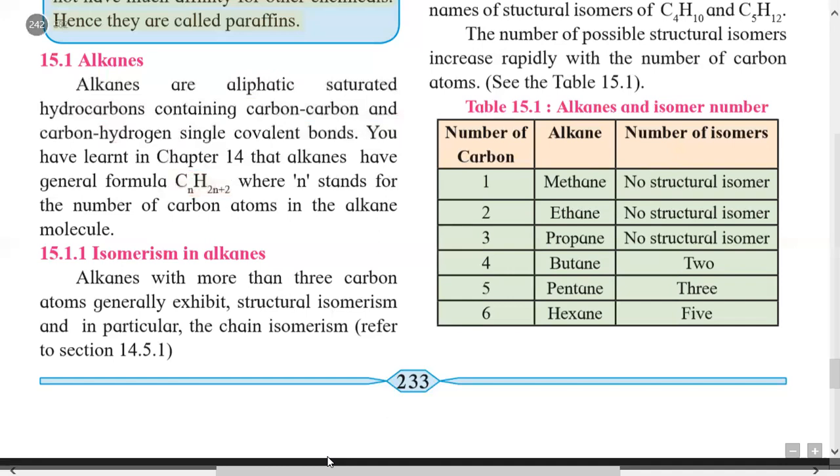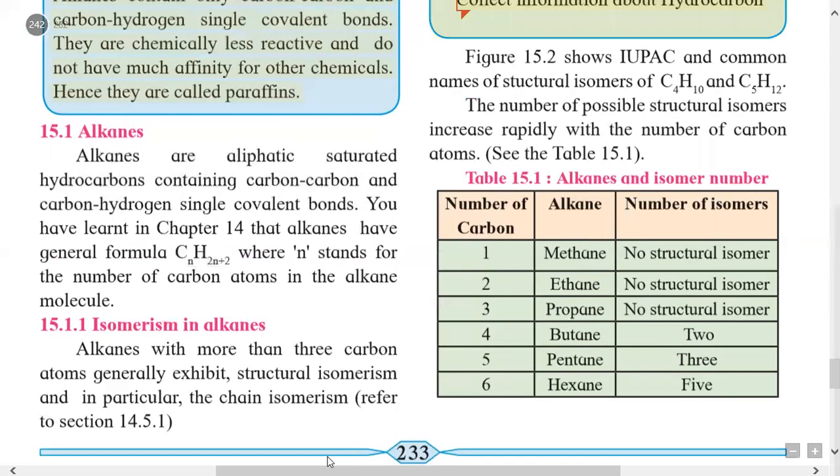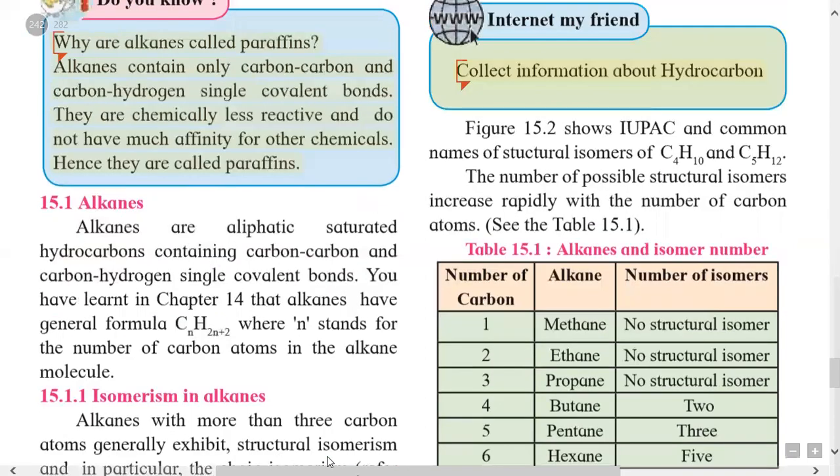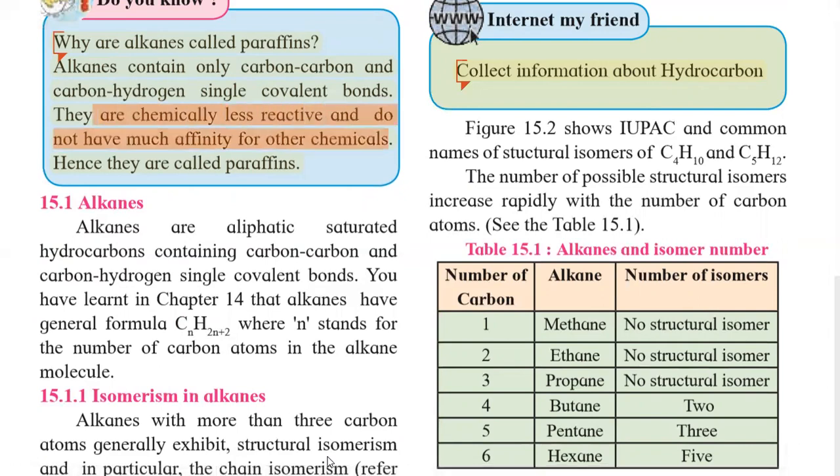Now the next point is why alkanes are called paraffins. The reason is that they are chemically less reactive, as they have no affinity for other chemicals.